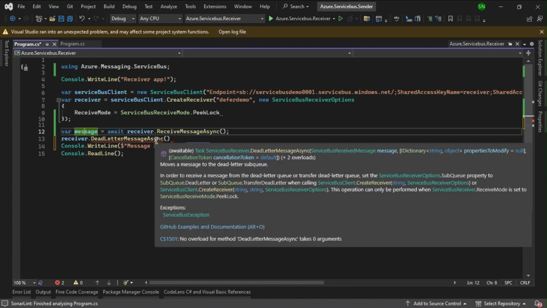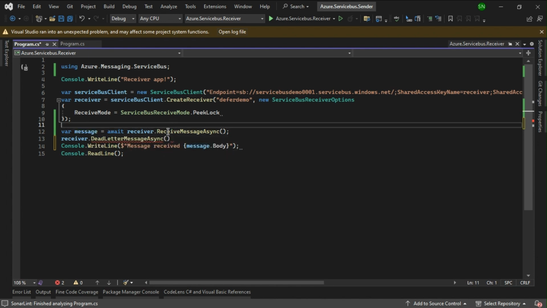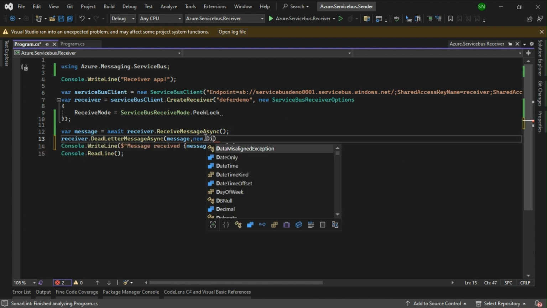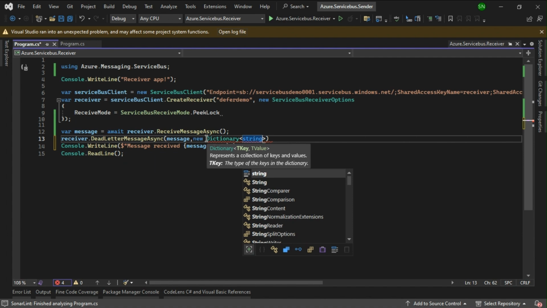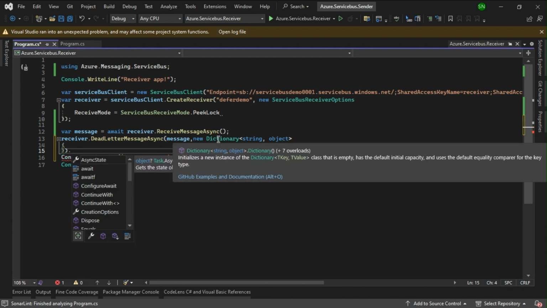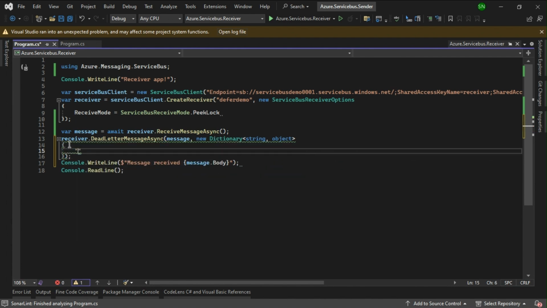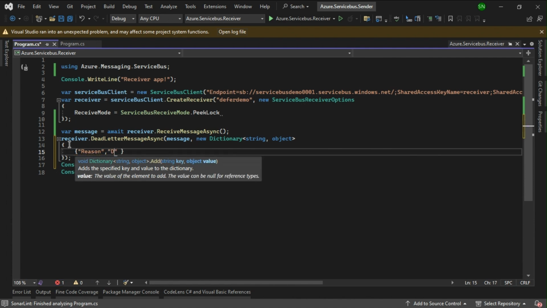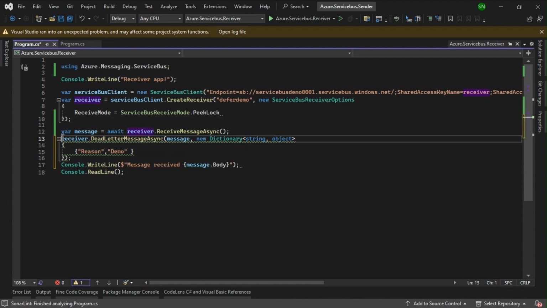This will accept the first parameter as a service bus message. We're going to pass the message that we want to move to the dead letter queue, and it has some overloaded methods which accept the properties to be modified or added. Maybe I will have a new dictionary of string comma object, and I'm going to add some property, a key value pair, reason: demo. So the reason for moving this message to the dead letter queue is demo.